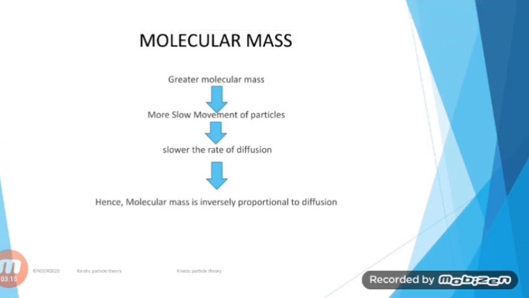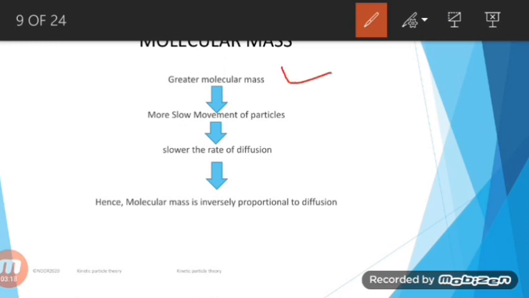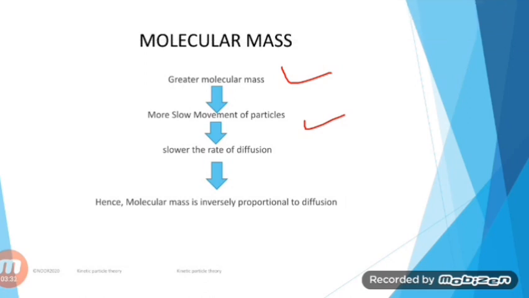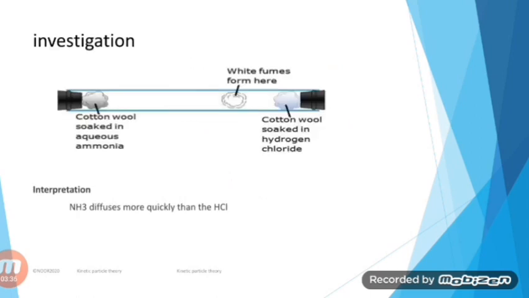If greater is the molecular mass, slower will be the movement of the particle. Why? Because it will require a lot of energy in order to move. So slower will be the rate of diffusion, and vice versa. That's why we say that molecular mass has an inverse relationship with the rate of diffusion.